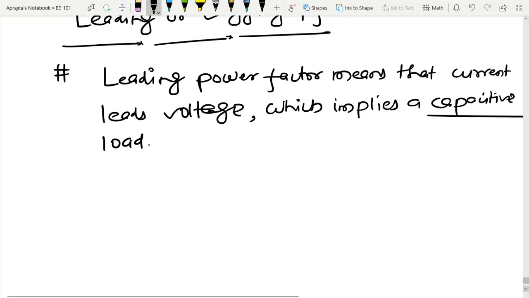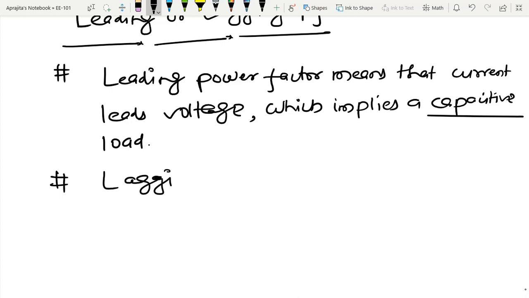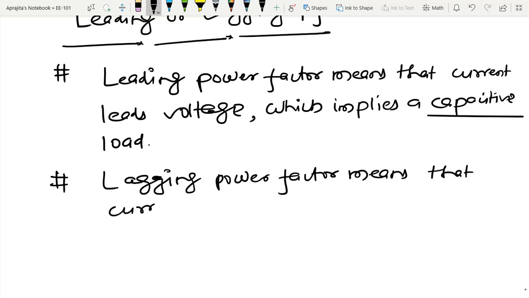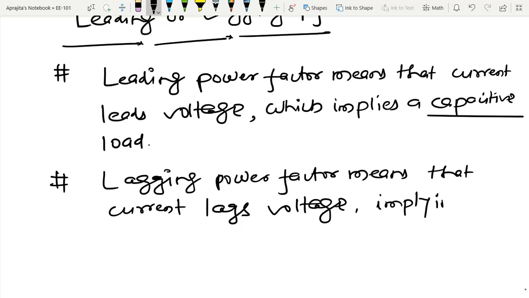And similarly, lagging power factor means that current lags voltage, implying an inductive load.